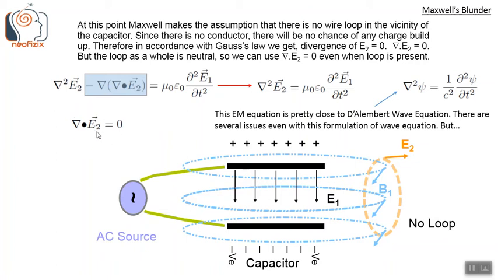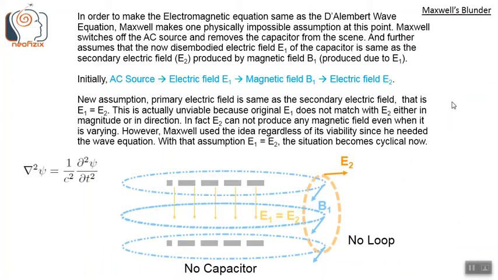So using this divergence is 0 in this equation, we can eliminate this term. So we are just left with this del square E2 equals this. We can see that this electromagnetic equation is pretty close to D'Alembert's wave equation, where psi is an oscillating variable. There are several issues even with this formulation of the wave equation, but we shall not discuss that in this presentation.